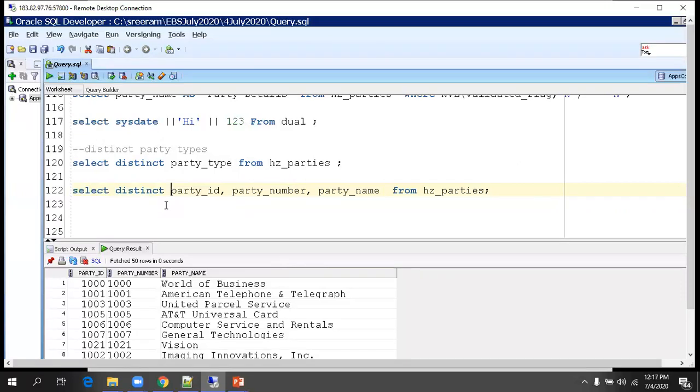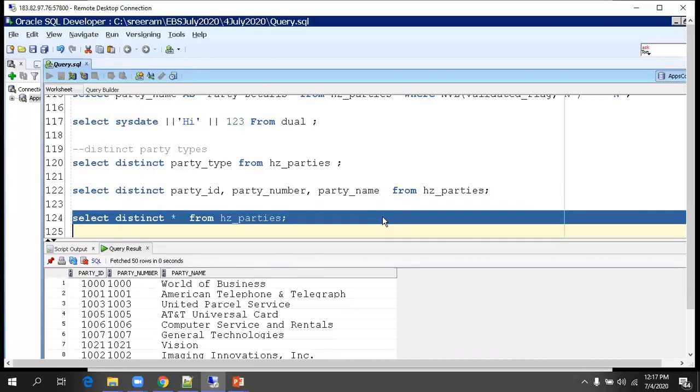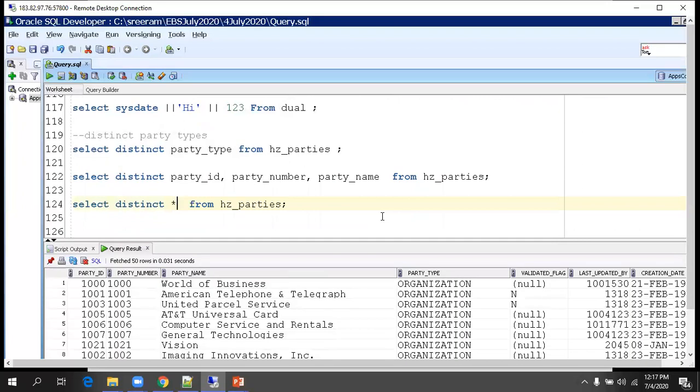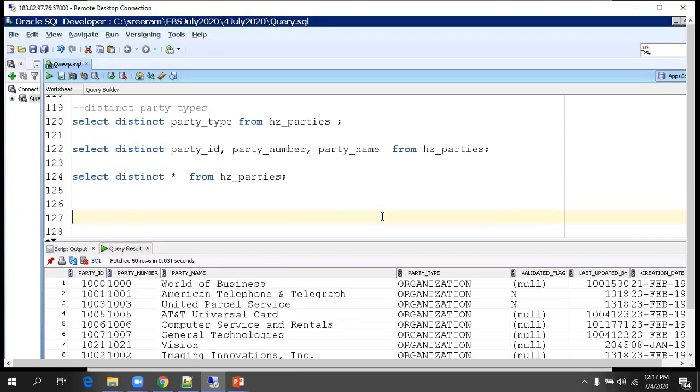If you want to apply it on the whole table, let's say all columns, we have to give all the column names, right? Yeah, you have to explicitly mention all column names. Is there any alternative? You can't mention distinct star, right? You mean like this? Yeah, it is still working. Distinct star also works.